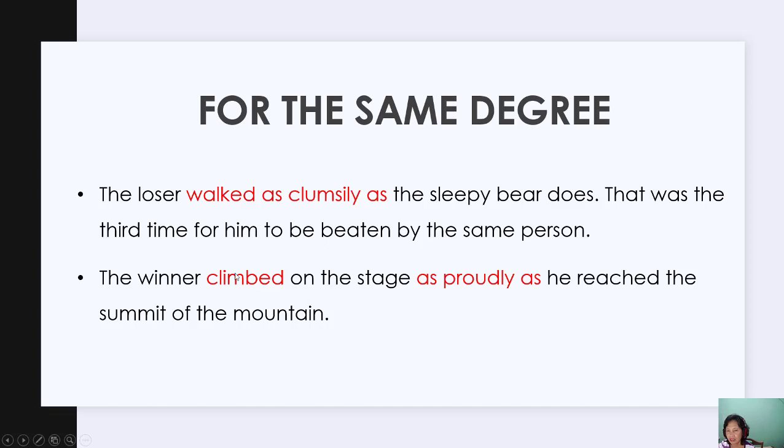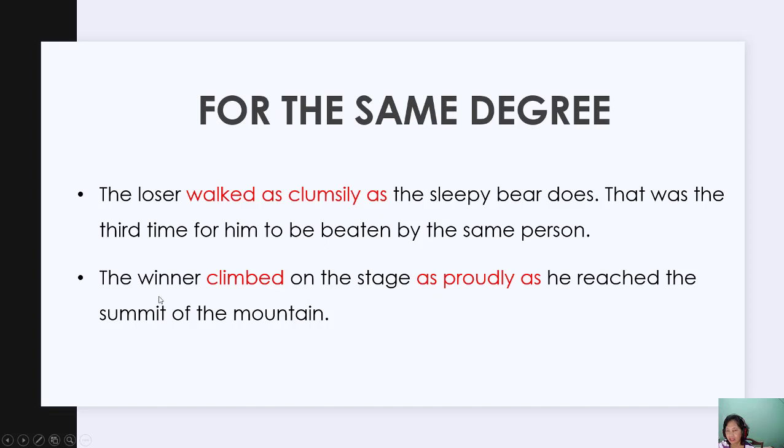How about the meaning? What is compared here? We want to compare the loser and the sleepy bear. How the loser walked is compared to how the sleepy bear walked. So the quality of how the loser walked is the same as the quality of how the sleepy bear walked.